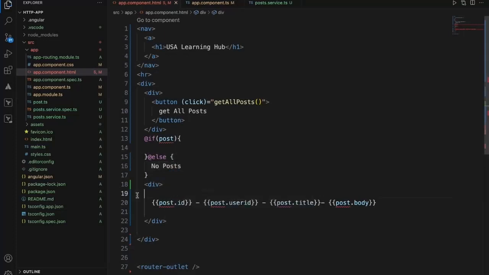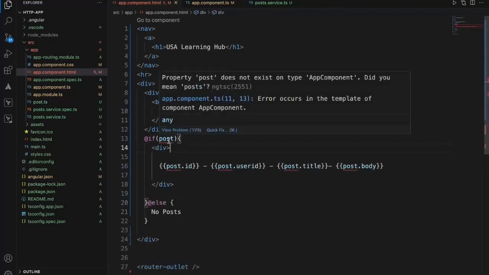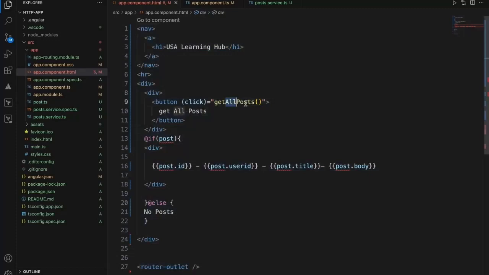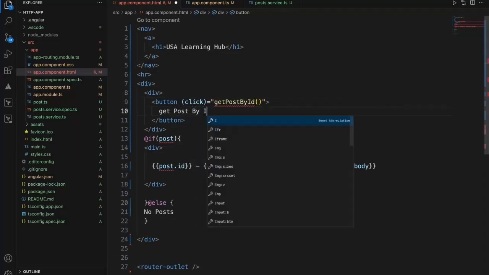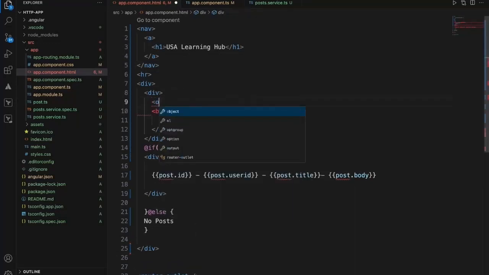Within this, let's cut this piece and put it here. Now get post by ID. We'll get a single post. For this one we need an input type, an input text box, input text.